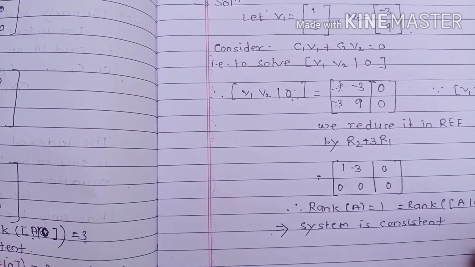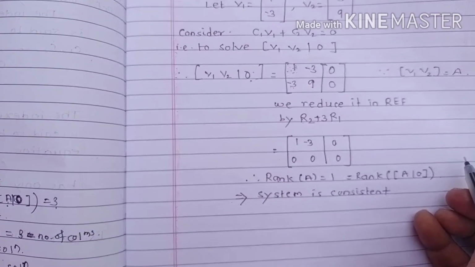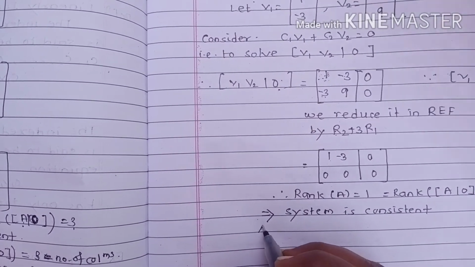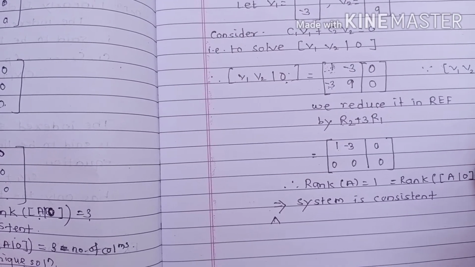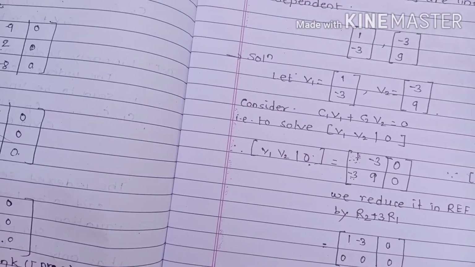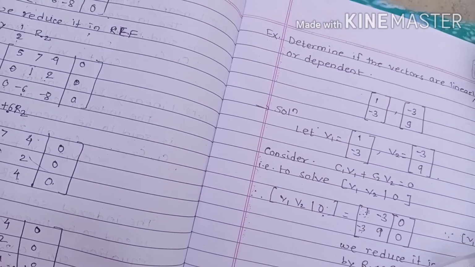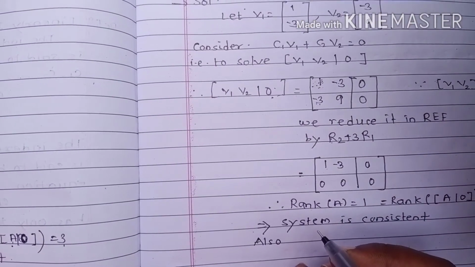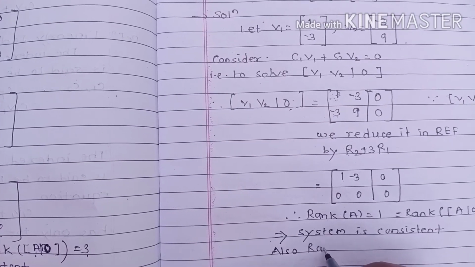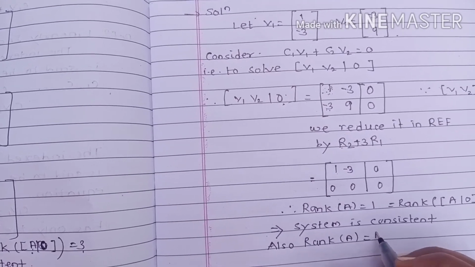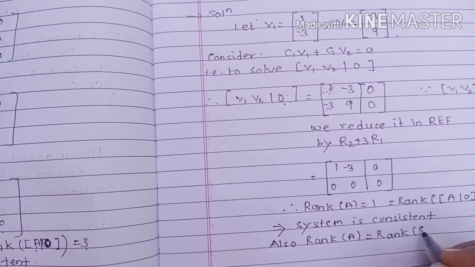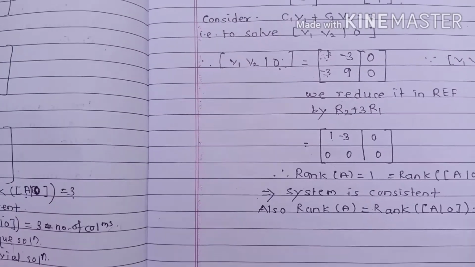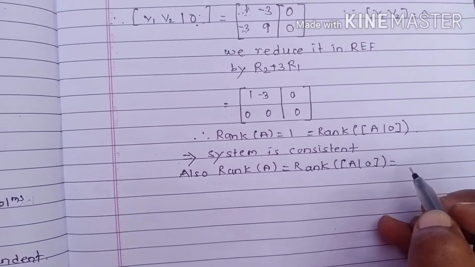Now we have to check which type of solution exists. We compare the rank of A, which is equal to the rank of A augmented 0, with the number of columns.